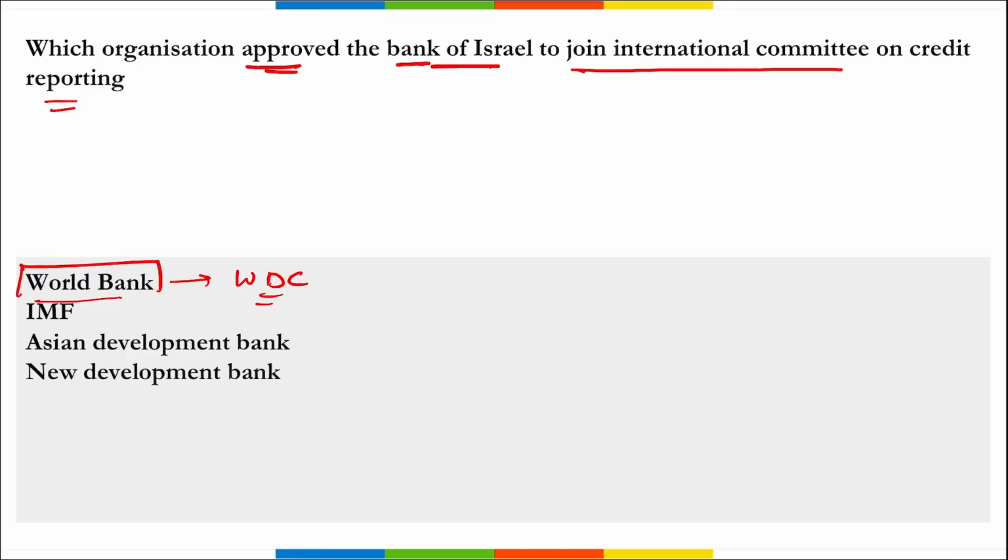They issued an official approval for the Bank of Israel to join ICCR, that is your International Committee on Credit Reporting, right? And this ICCR is a permanent structure of the World Bank that constitutes a unique worldwide committee on credit reporting. Then remember, since November 2022, the World Bank has taken an internal step to approve the Bank of Israel's membership to ICCR. Voting was held, and after voting, they unanimously decided to approve the Bank of Israel's accession to the member of ICCR.